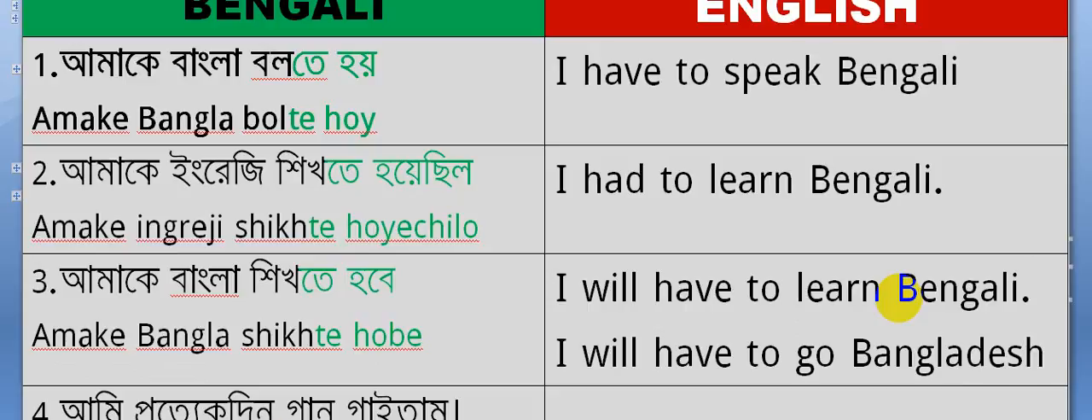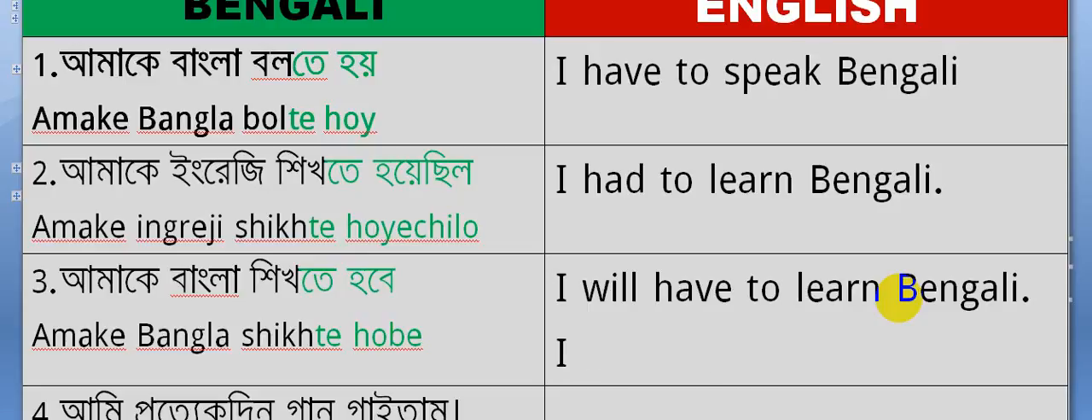আমাকে আসতে হবে: I will have to come. So if you get "te hobe," then you will have to use the auxiliary verb "will have to." I'm just trying to show this idea, and this is very common in spoken Bengali. I think if you can catch the technique, it will be very, very helpful.